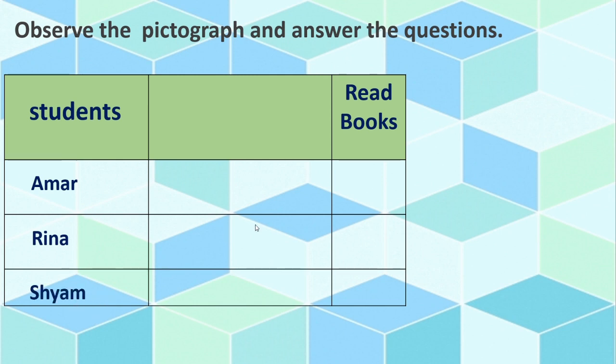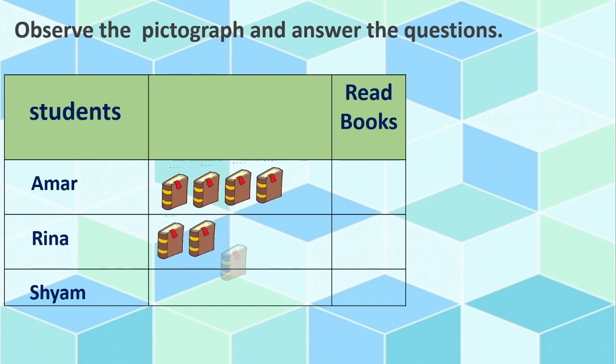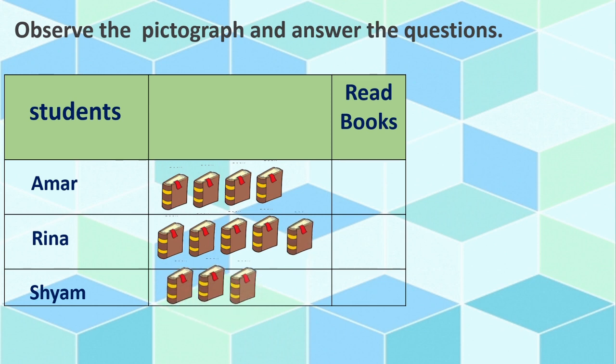Three students are there, and here we can use the book symbol. Please go through this. Here also we will get a scale. According to the scale, we have to count the number of read books by these students. See here, scale. You have to give importance to this.